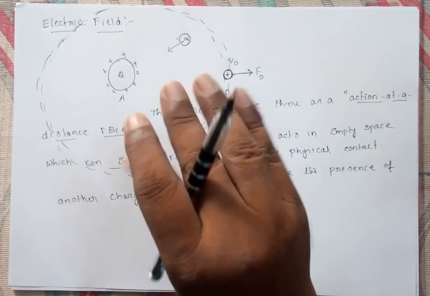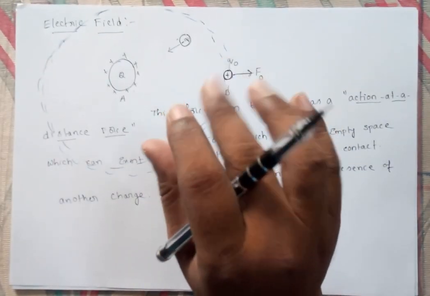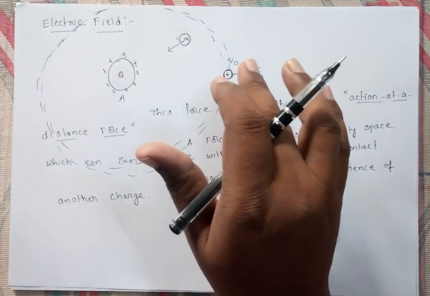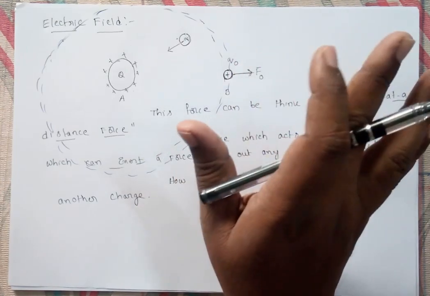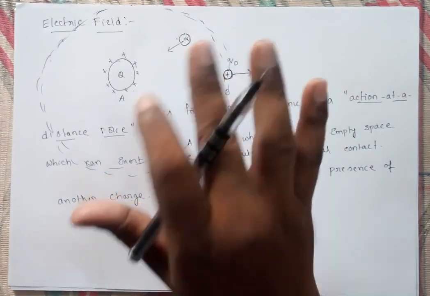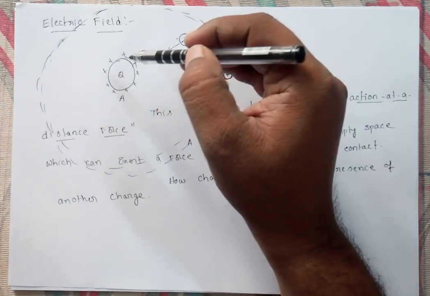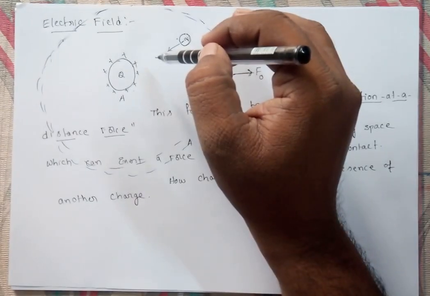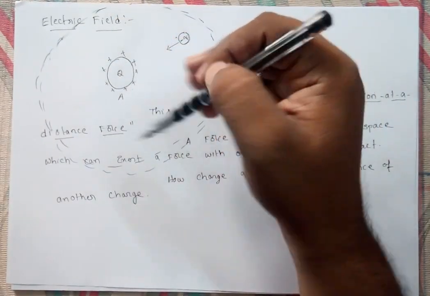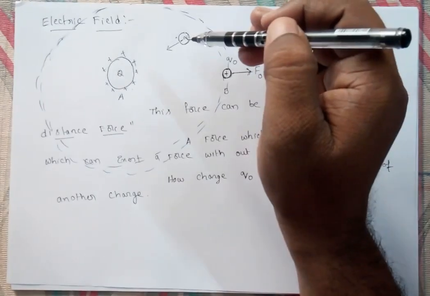Like that, you have to understand that an electric field is just like a gravitational field. If a mass is there, around the mass there is a gravitational field. In the gravitational field, if you bring any other point mass, it will experience attraction. So there it is only attraction. But here, a charge is there, and around that charge, up to a certain extent, it influences. What is the meaning of influence? If you bring any charge into that space, this charge will attract it or it may repel it.